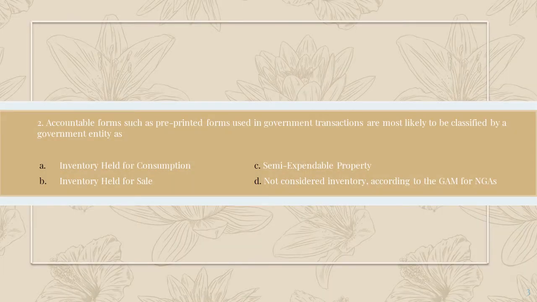Number two, accountable forms such as pre-printed forms used in the government transactions are most likely to be classified by a government entity as A, inventory held for consumption, B, inventory held for sale, C, semi-expendable property, and D, not considered inventory according to the GAM for NGAS. The correct answer is letter A, inventory held for consumption, because the pre-printed forms used by the government transactions are those supplies or items that will be consumed for the government or used in the government offices.